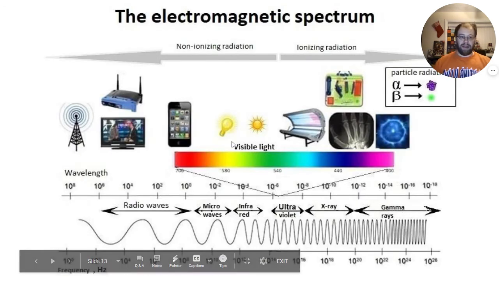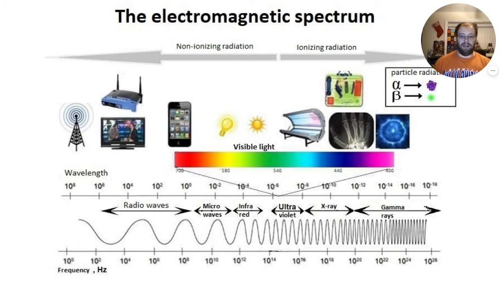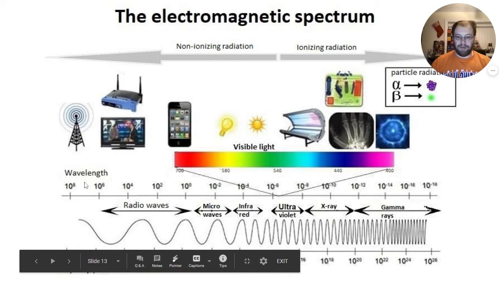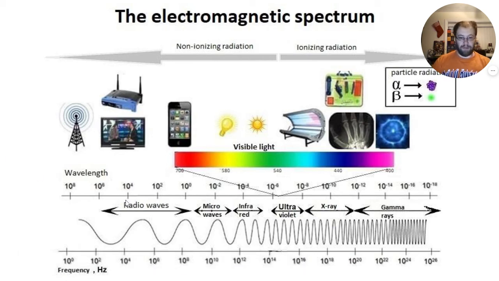So here is the electromagnetic spectrum, and as you can see, there's lots of different types. On the top here, we have wavelength, so how spread out the wave is, right? How much it takes to go through one cycle of the wave, and then the frequency, which is how many waves go through in a certain amount of time. Now, the biggest waves are radio waves. Those are the ones that we use for Wi-Fi, for cell phones, for TV, for radio. All those things are radio waves. So radio waves are utilized for us to transmit messages and stuff like that.